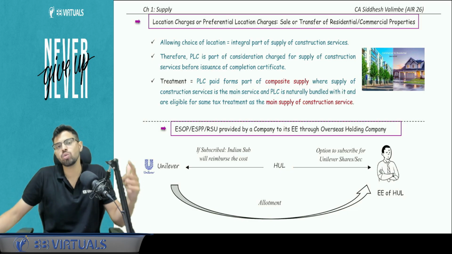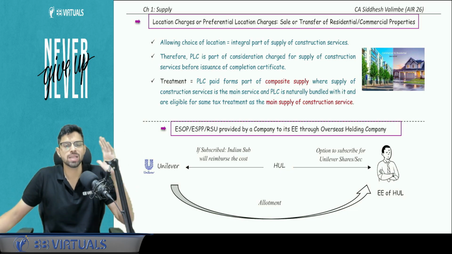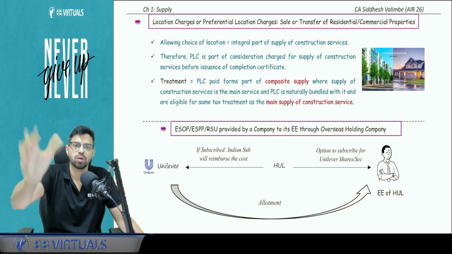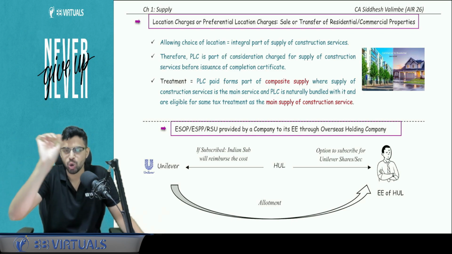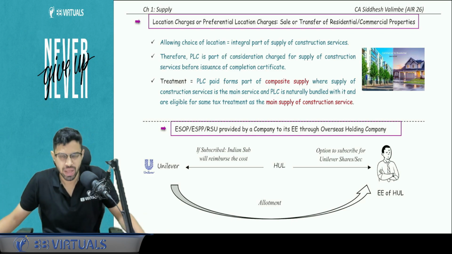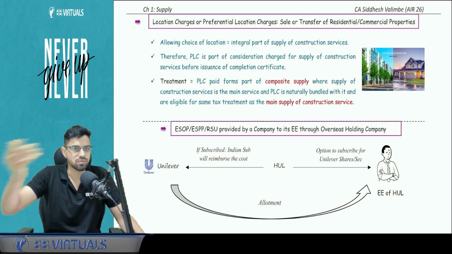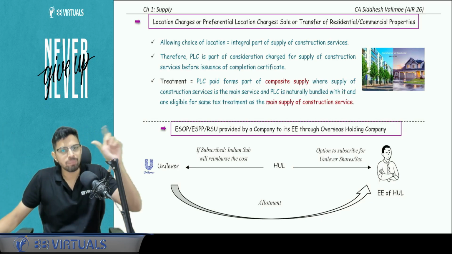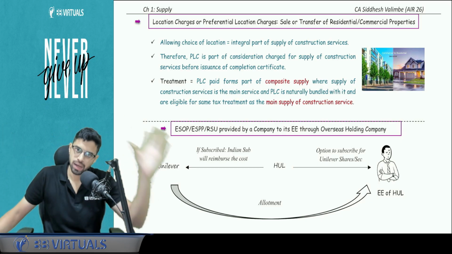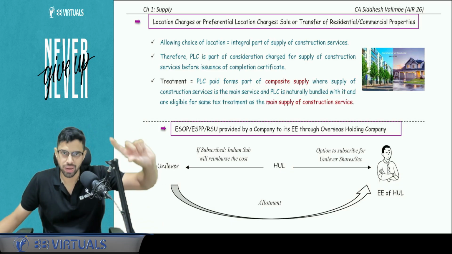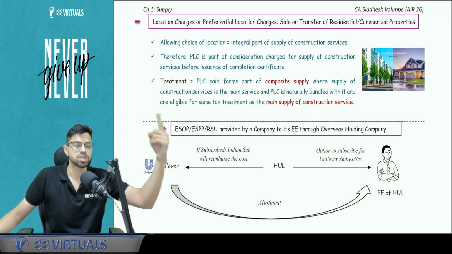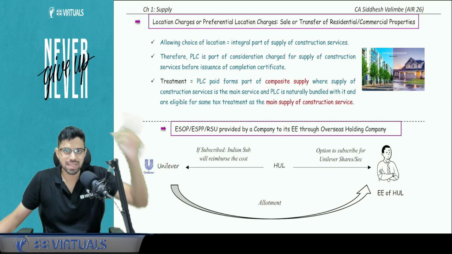So I agree to buy at whatever the base price is, and plus I agree to give 20 lakhs for my preferential location. That is known as location charge or PLC, preferential location charge. This is applicable for residential as well as commercial properties. That particular location charge is a part of the bundle of a composite supply where the principal element is the house or property that you are buying. So you're not going to tax that PLC separately.